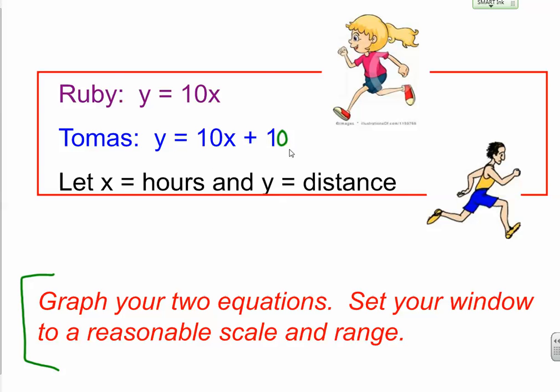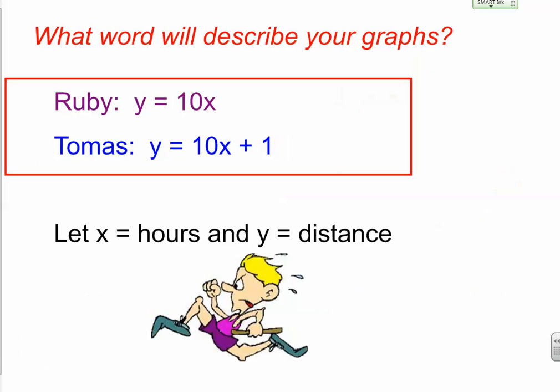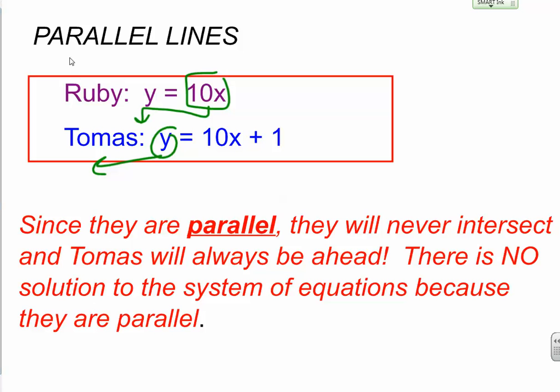Now later on we made it 10 because it was pretty hard to see the difference in your lines in your calculator, but you graphed your two equations and you set your window to a reasonable scale and range, and I said what word will describe your graphs, and you guys could see it. They are parallel lines, and since they were parallel, the lines will never intersect. Thomas will always be ahead. So there's no solution to the system of equations because when you graph them, they're parallel. That means there's no point of intersection. There's no ordered pair that'll make both of these true.